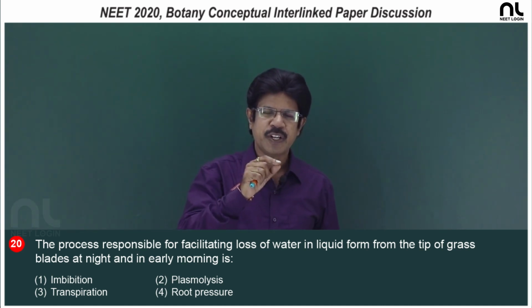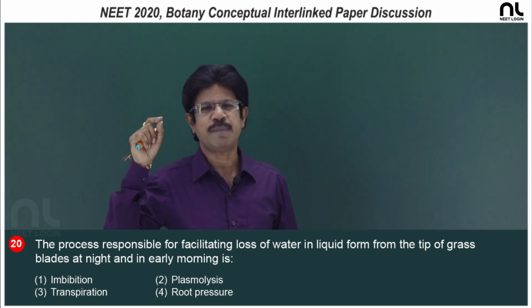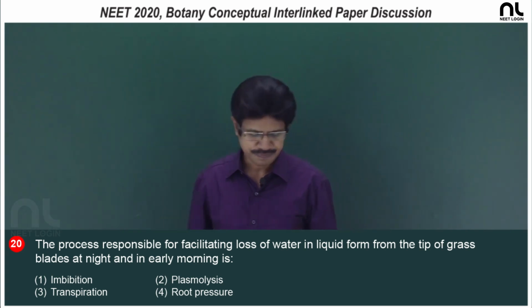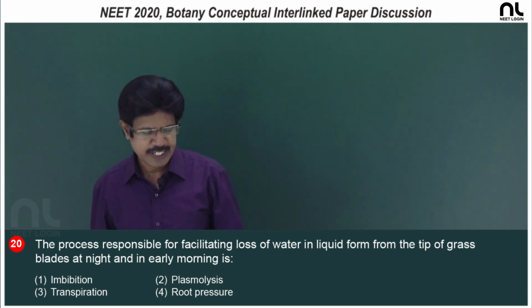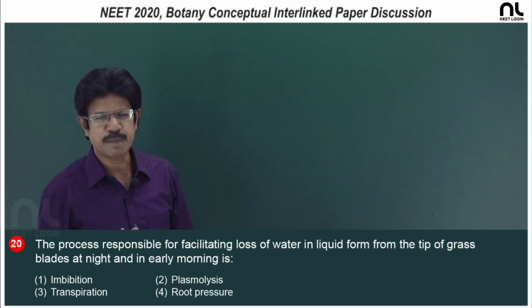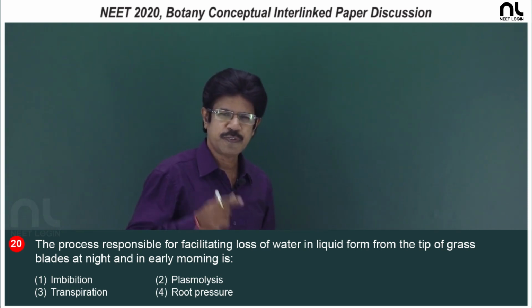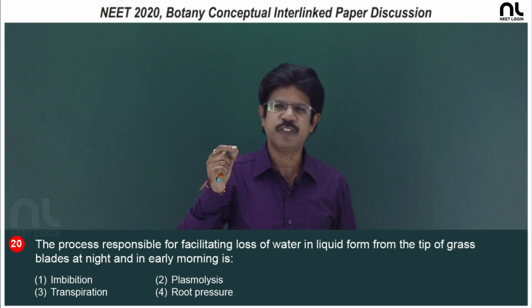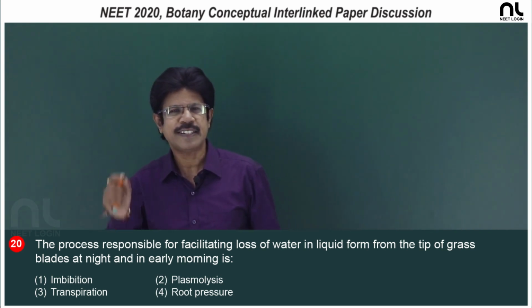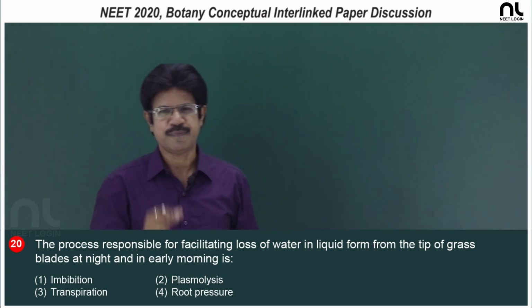Water potential contributed to solute potential in a plasmolyzed cell, because the pressure potential is going to be 0. Third, transpiration: loss of water as a vapor from the aerial parts of the plant body. The phenomenon involved in transpiration is diffusion. So, evaporation with a biotic factor is nothing but transpiration.